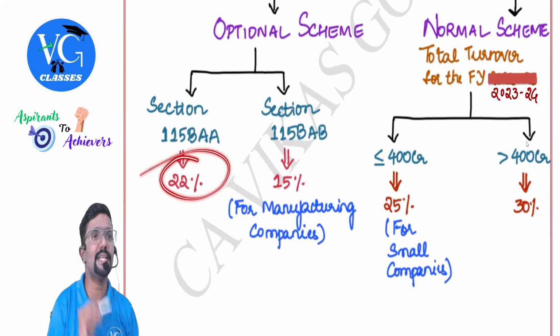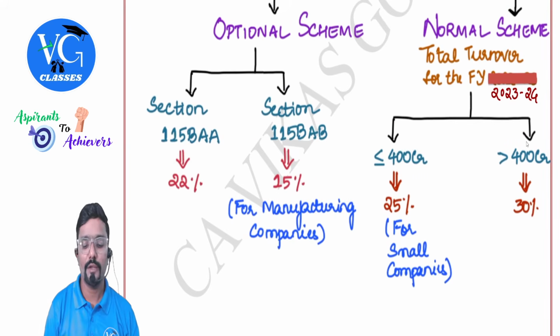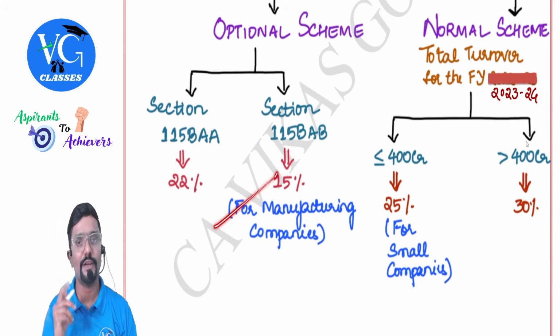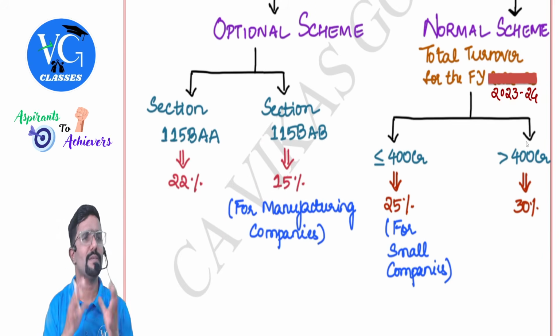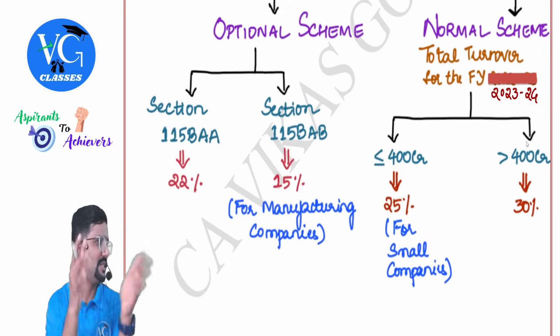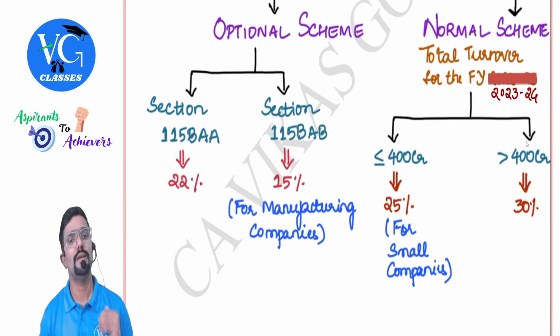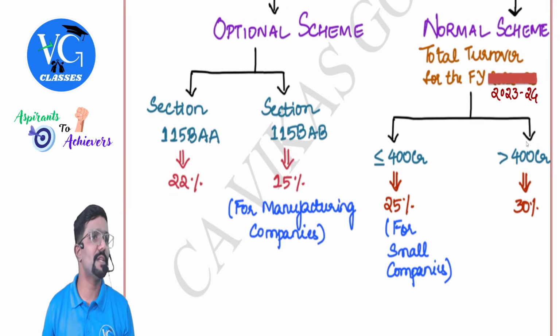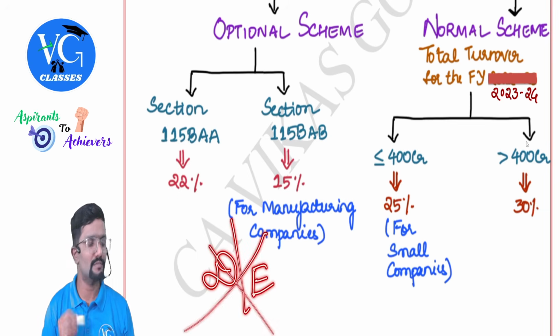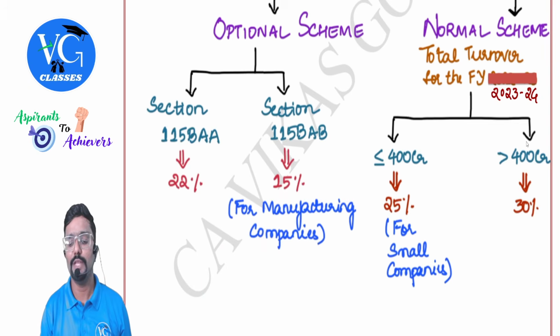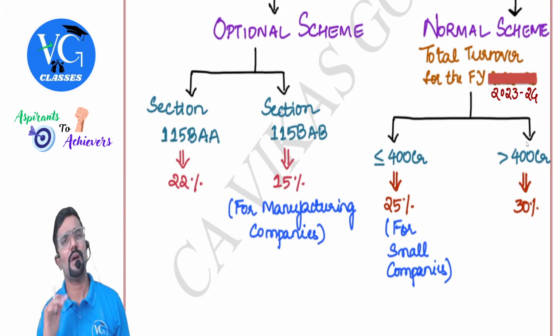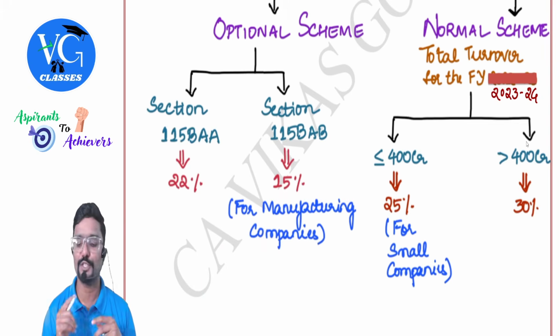115BAA, where the tax rate is 22%. Or 115BAB, which is available only for manufacturing companies. What is the tax rate? 15%. But you should have set up and started manufacturing between those dates. Okay? Yes, sir. No, sir. I am not following the optional scheme. Why? Because here I need to forego a few deductions and exemptions, so I want to claim them. Then follow the normal scheme. Normal scheme is as per the regular provisions.